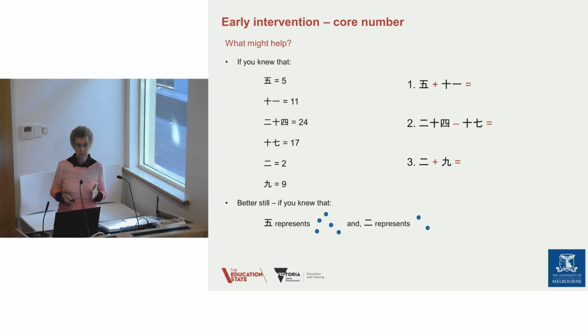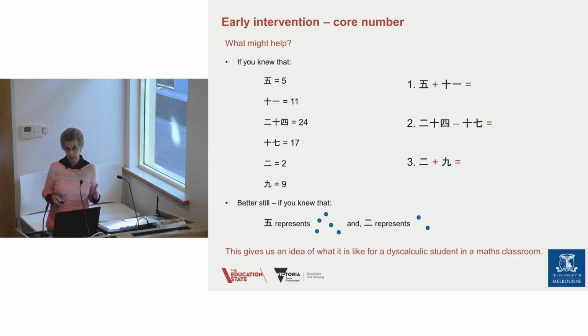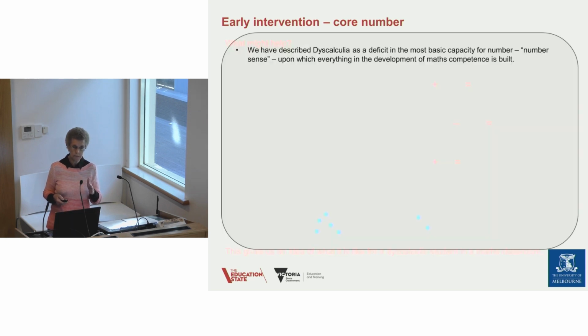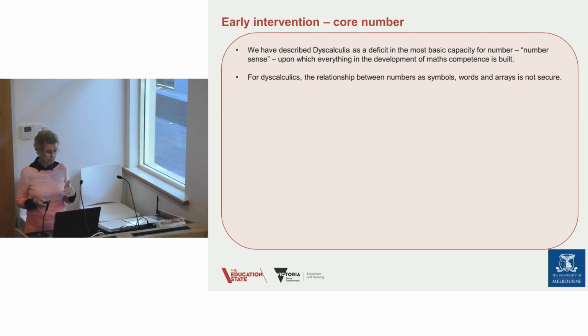So what you've just experienced is what it is like for a student with dyscalculia in a maths classroom. That is how they feel when symbols are presented on the board and they're asked to do things with them, but they don't know what the symbol represents. So we've described dyscalculia as this deficit in the most basic capacity for number, this number sense, on which everything is built in maths.